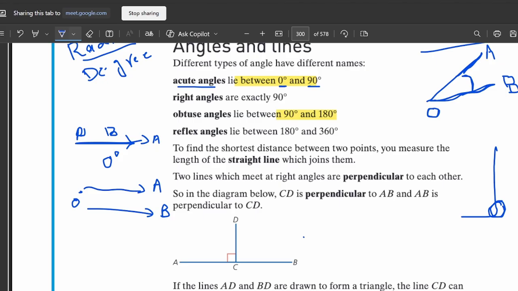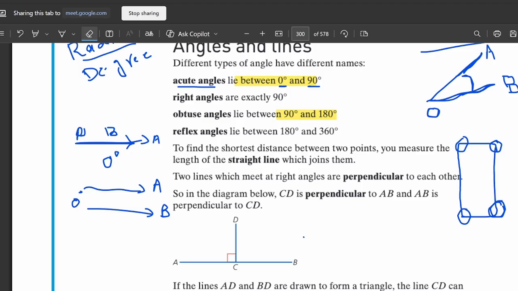Similarly, on the upper side, you have another corner. This is also 90 degree. Here you have another corner. So it means all four corners make 90 degree. This was my question, I was asking for any example of 90 degree from daily life.